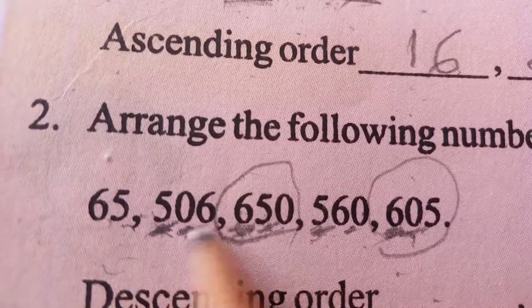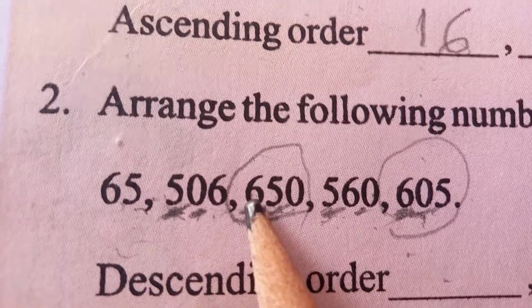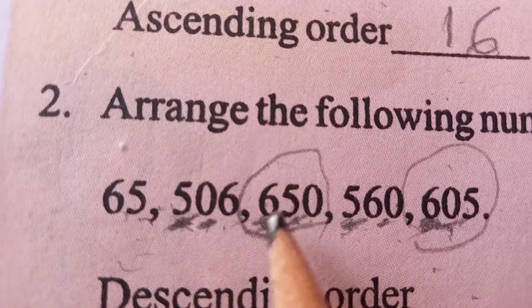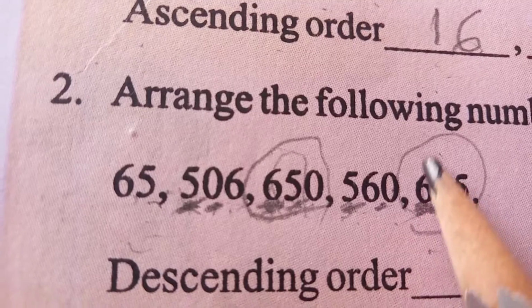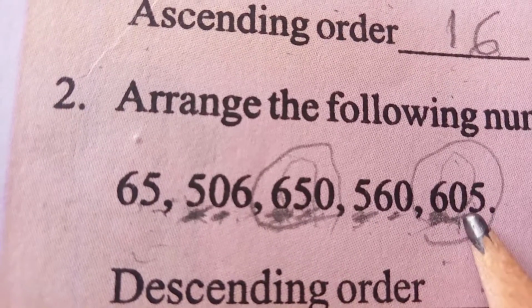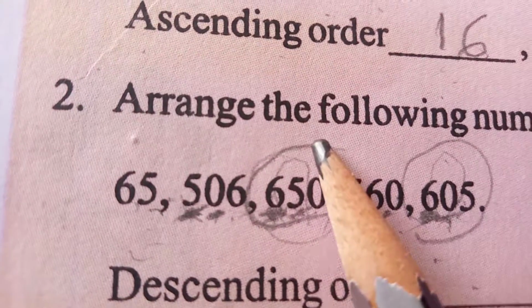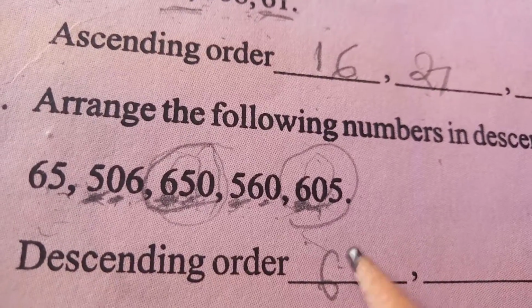Yes. Now compare these two numbers. In the hundreds place digits, here 6, there 6. They are the same. So we have to compare the tens place digits. Here 5, there 0. What is the greatest one? 5. So 650 is the greatest one. So first you write the greatest number, 650.